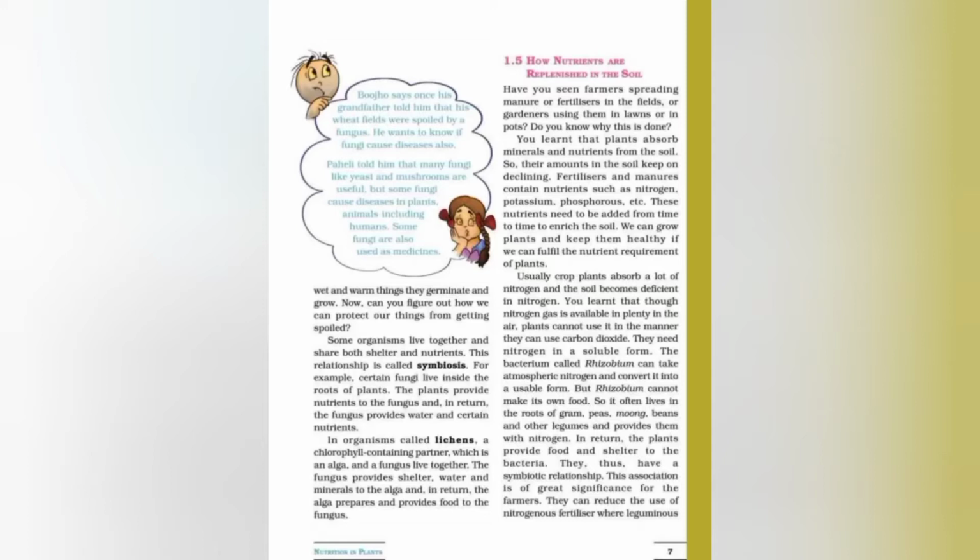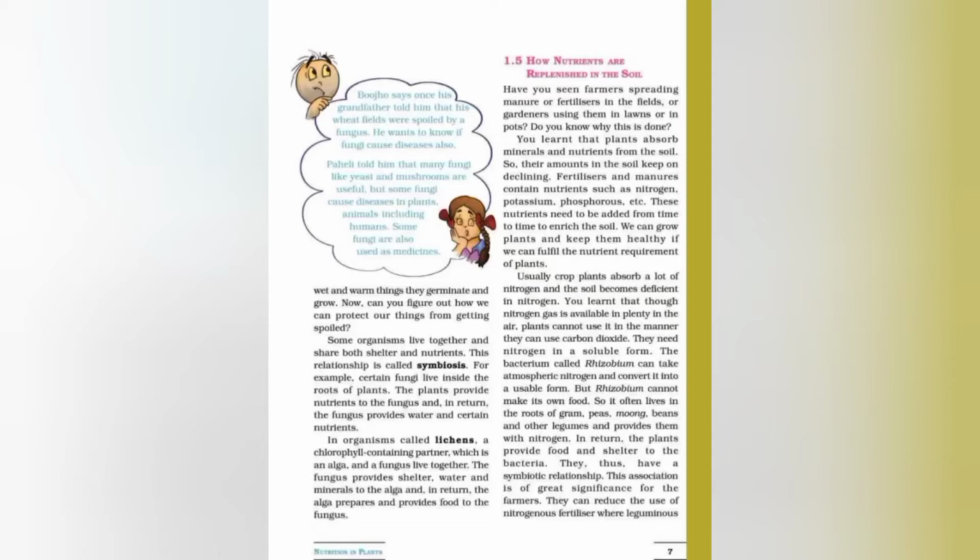And we can take the example of rhizobium bacteria also. We know that rhizobium bacteria live in the nodules of the roots of leguminous plants like pea and gram and provide them nitrogen in a soluble form, and in return the plants provide food and shelter to the rhizobium bacteria. So both organisms benefit each other.